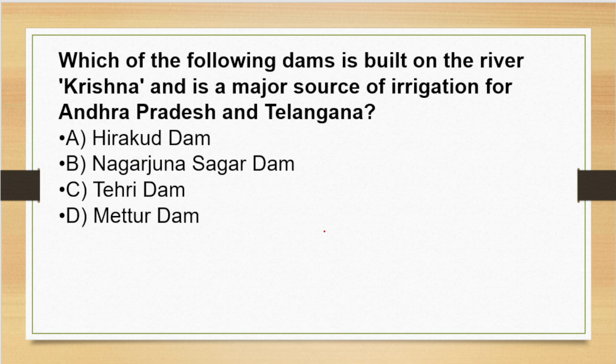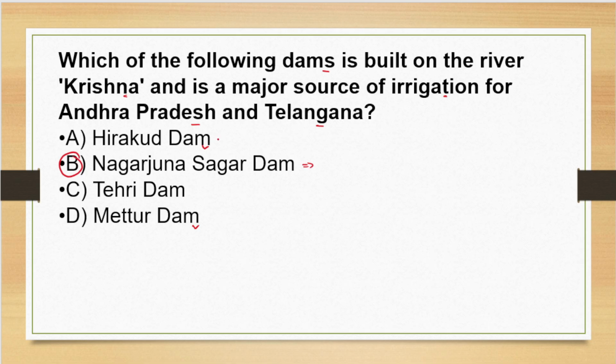Our next question here is, which of the following dams is built on the river Krishna and is a major source of irrigation for Andhra Pradesh and Telangana? Options here are A, Hirakud, B, Nagarjuna Sagar Dam, C, Tehri Dam, or D, Mettur Dam. The correct answer of the question is option B, Nagarjuna Sagar Dam.